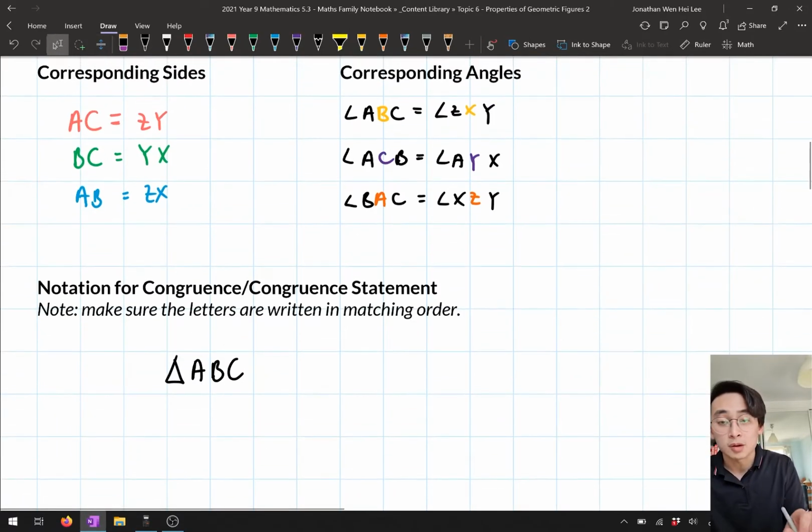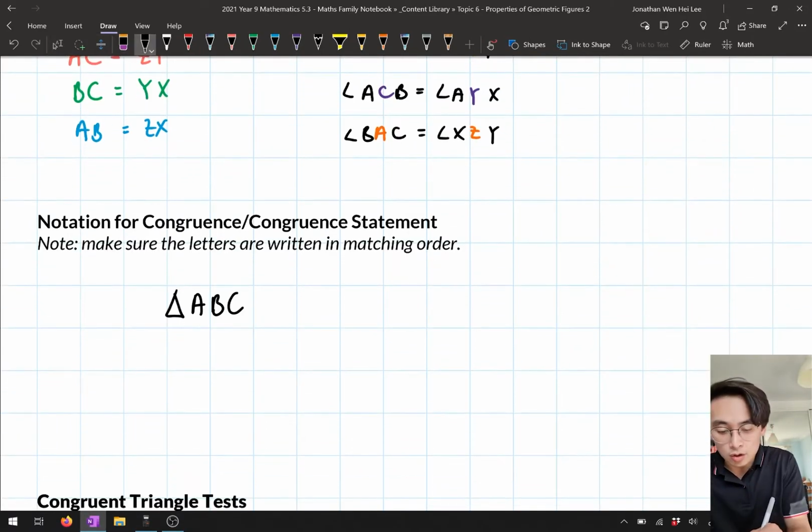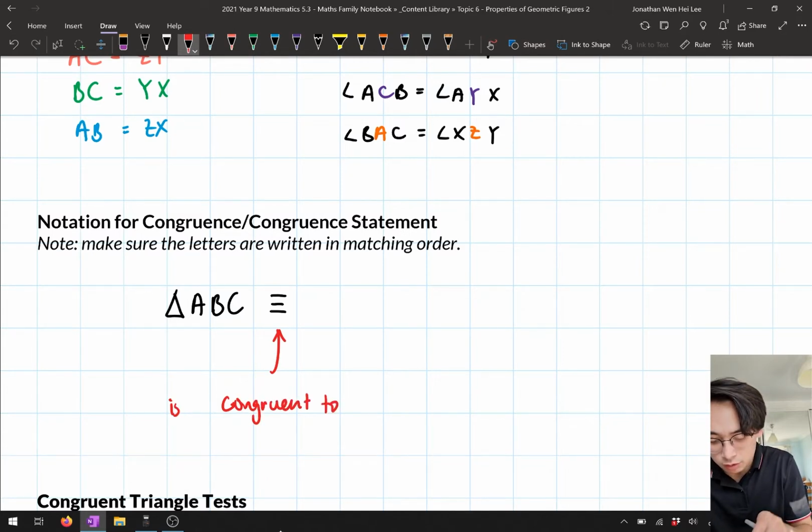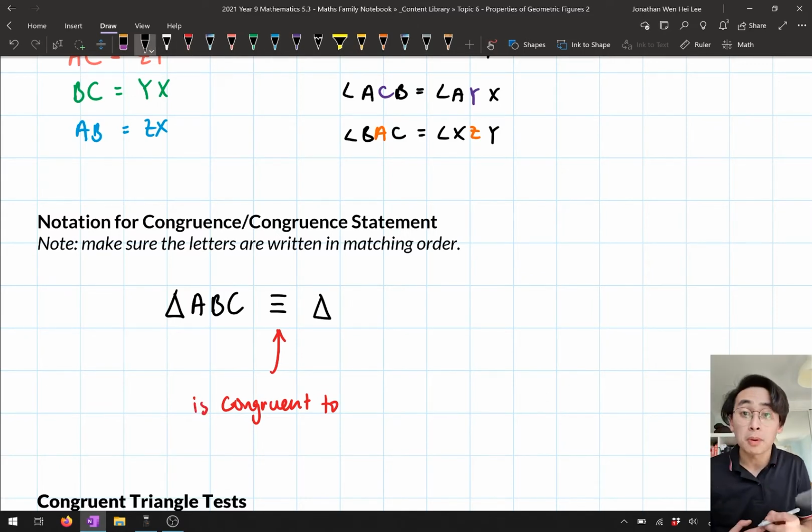And you sometimes might see a different symbol for it. But usually we write it as 3 horizontal lines like this. So this symbol just means is congruent to. So it just means that triangle ABC is congruent to triangle. And now the important part here is I need to actually make sure that the letters match up with the corresponding letters in the other one.